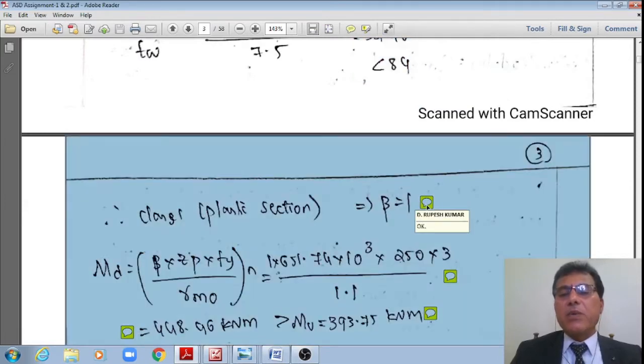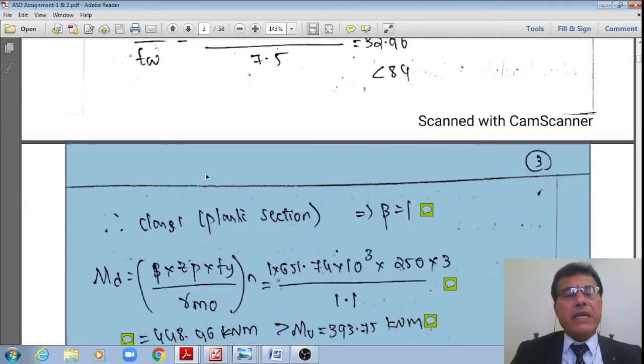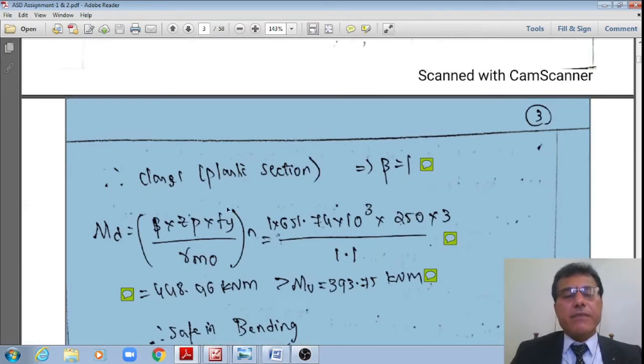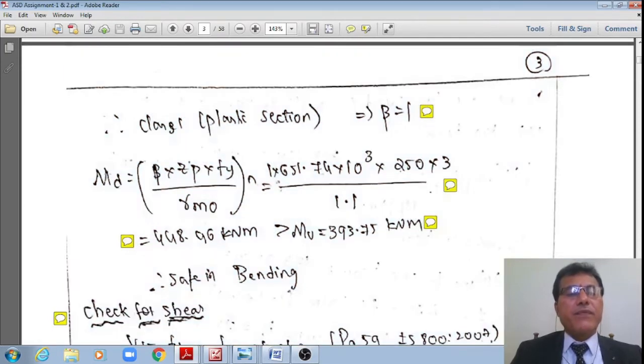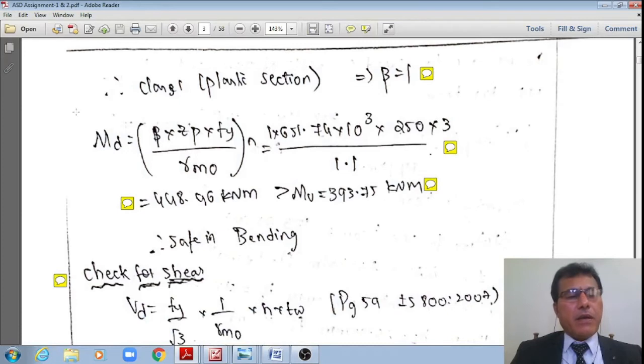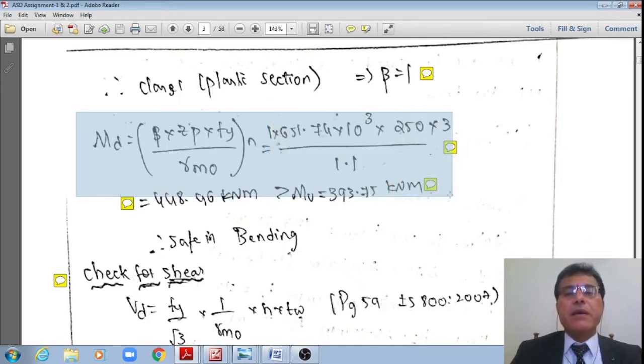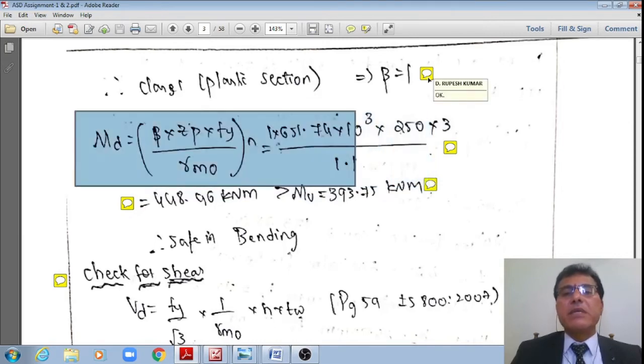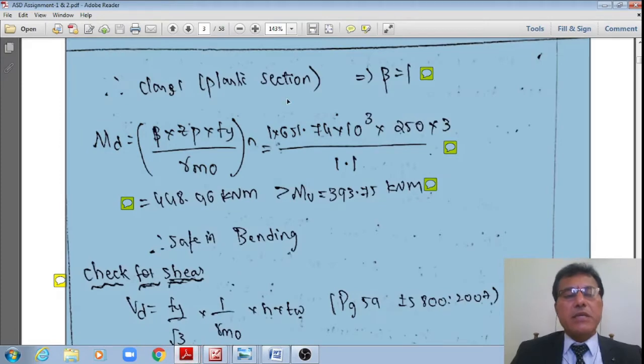Therefore, beta is equal to 1 as per this IS 800 specification. Just now we have seen, right? Therefore, what is the bending capacity of these beams or that of each beam? Both are same, right? Either of the two is true. Therefore, MD is equal to beta multiplied by Zp multiplied by Fy divided by gamma m0, multiplied by the number of beams, right? Whereas I do have beta is equal to 1, because we have seen that just now.